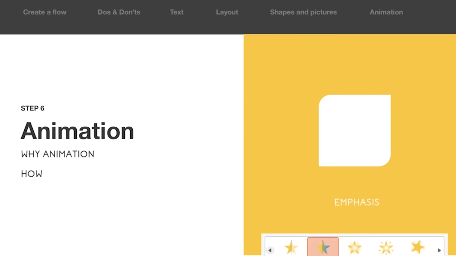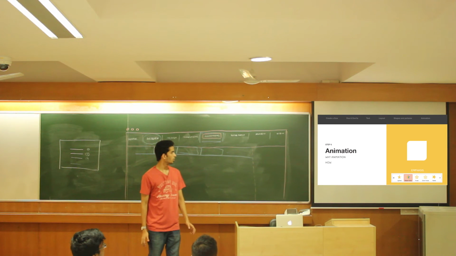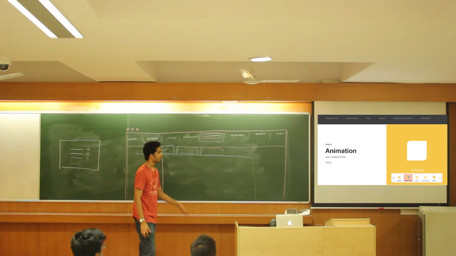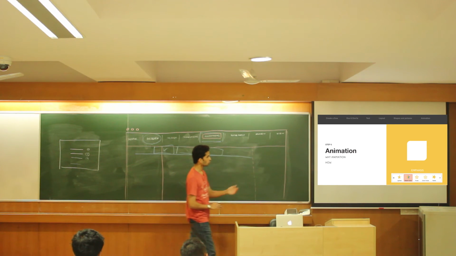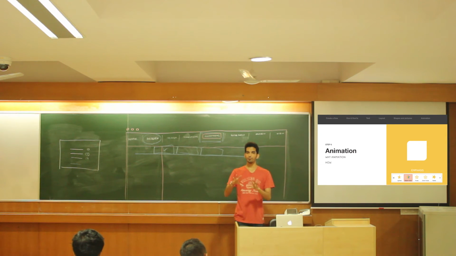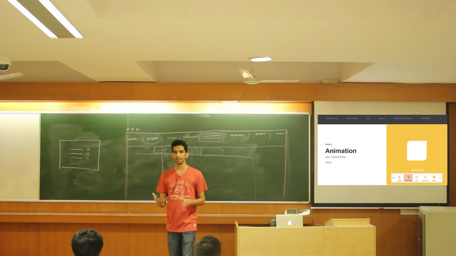Cool. Next up is emphasis. I have not really used this a lot of times, but it is also very helpful. So, emphasis animations. What you can do with these animations is, if you have an object on the screen already, you can highlight it in some way. You can increase its size, you can change its color and so on.